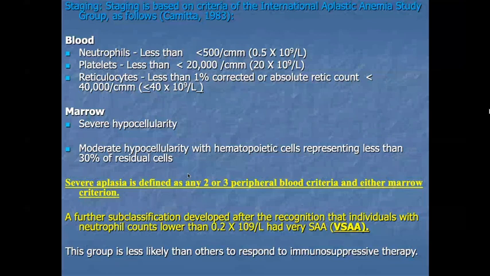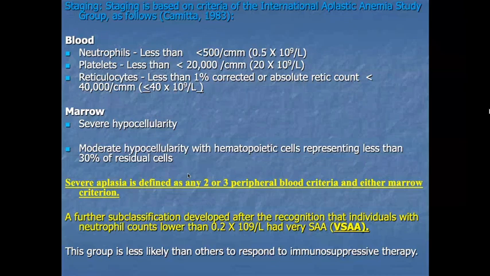Based on these criteria, severe aplastic anemia is defined as any 2 or 3 peripheral blood criteria along with either bone marrow criterion. Two criteria are more than sufficient for a diagnosis. Severe neutropenia less than 500, or platelets less than 20,000, or absolute reticulocyte count less than 40,000, okay, and additional bone marrow hypocellularity is diagnostic for severe aplastic anemia.